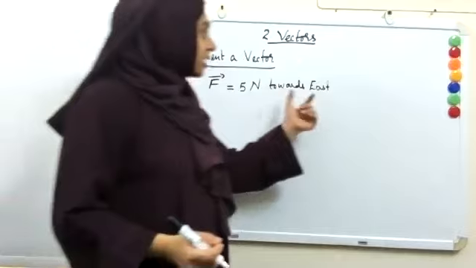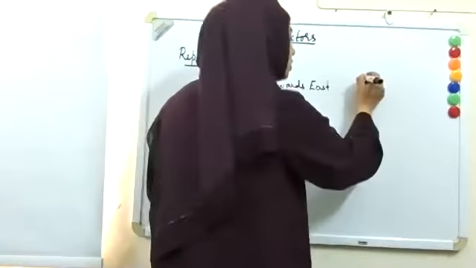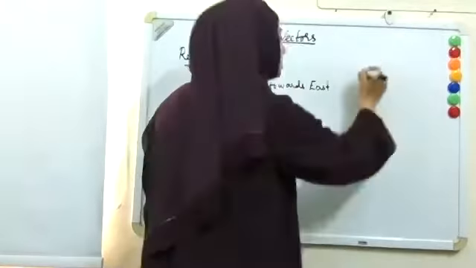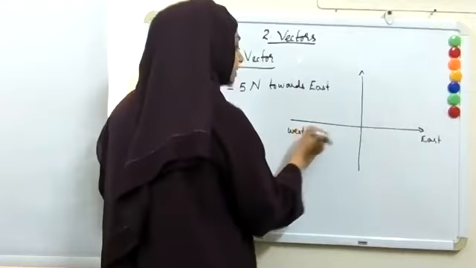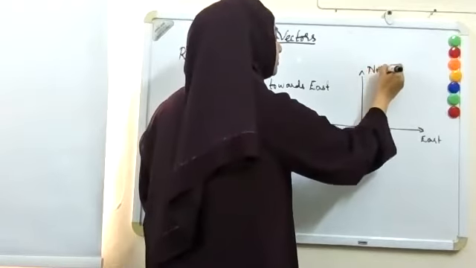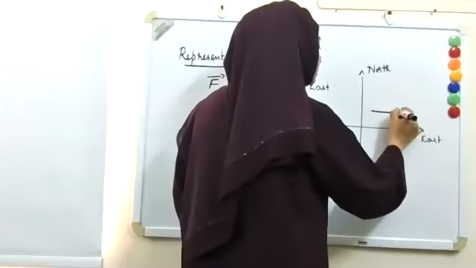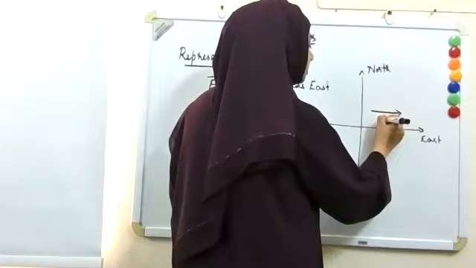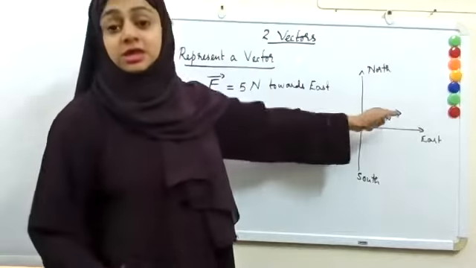Okay, it's better to have an idea of the directions when we learn vector. So just have the idea of direction. You usually take this as east, this as west, this as north, this as south. So if I want to express a 5 Newton force towards east, I can write here like 5 Newton. Or if I want, this is a line with that arrow mark towards the east.